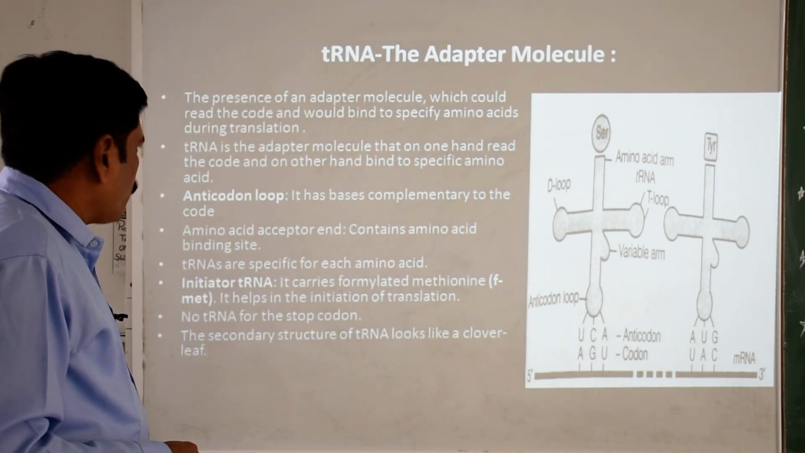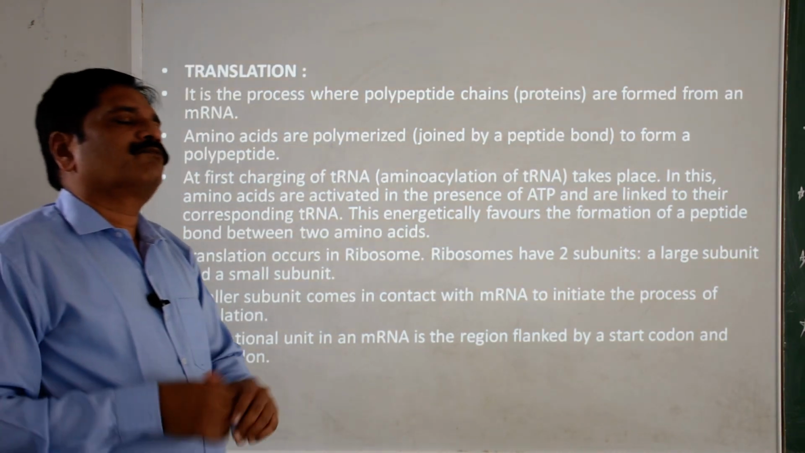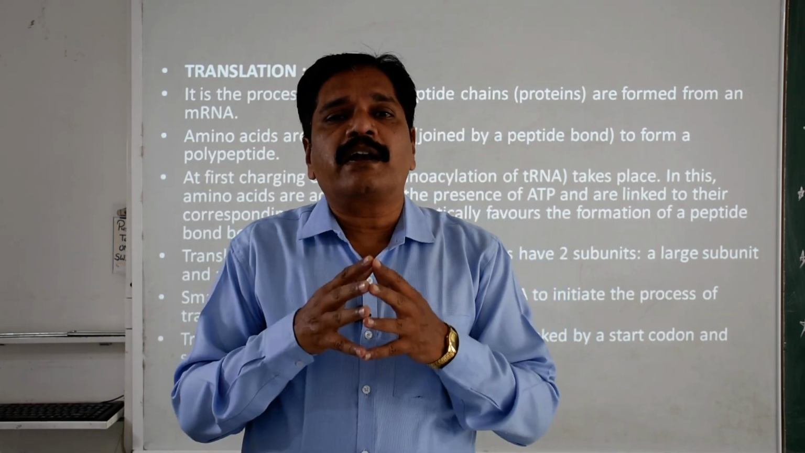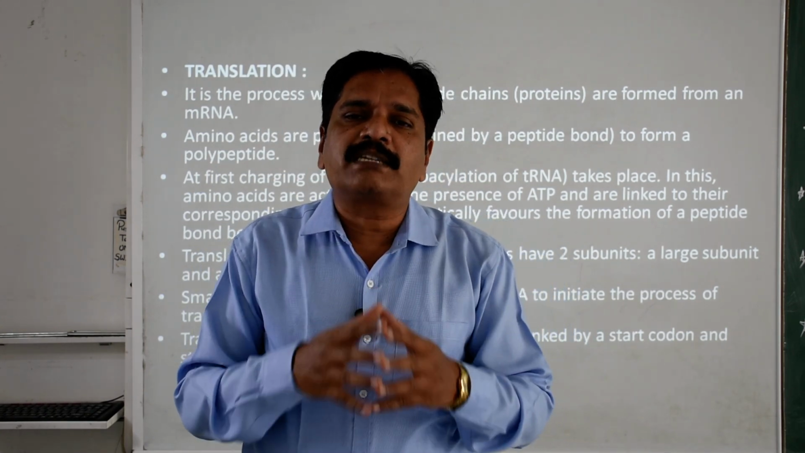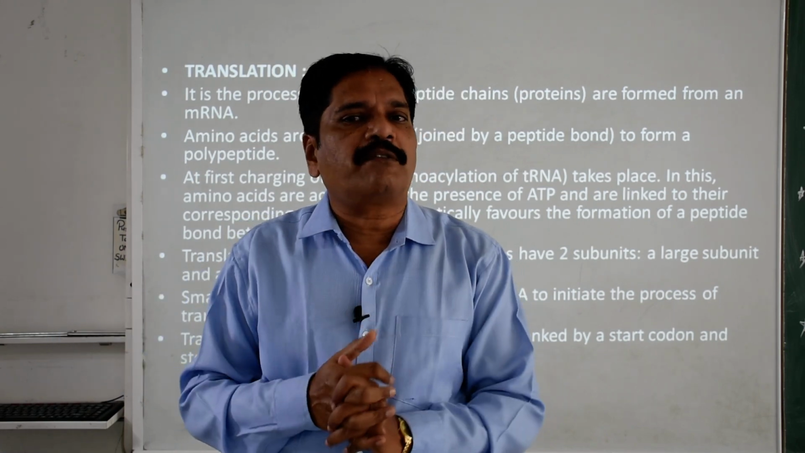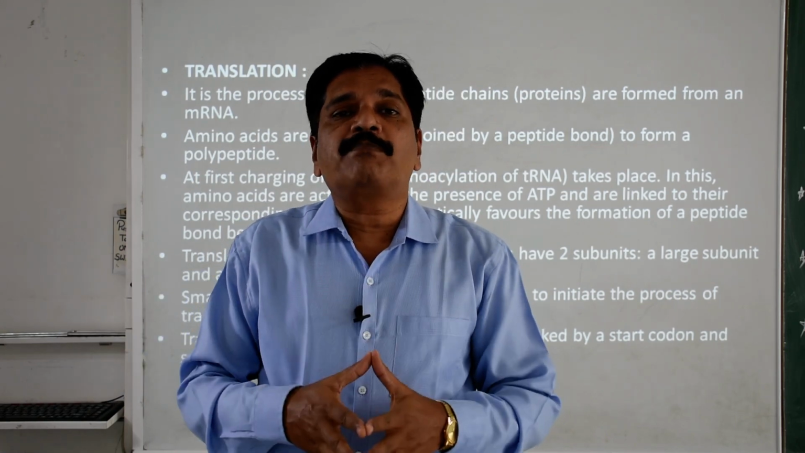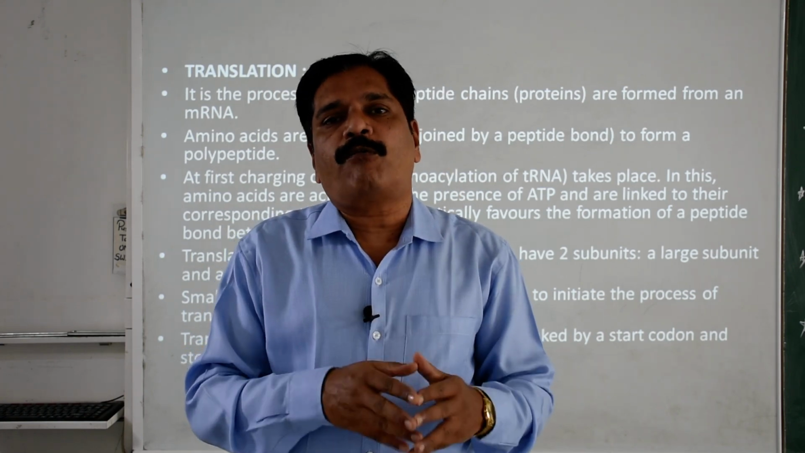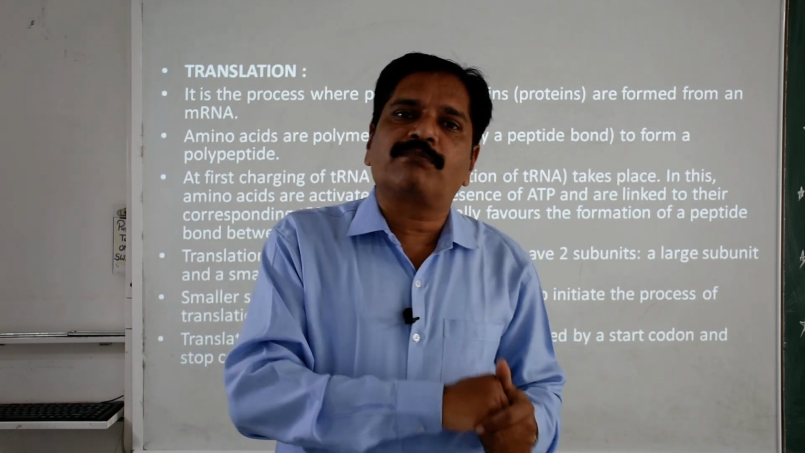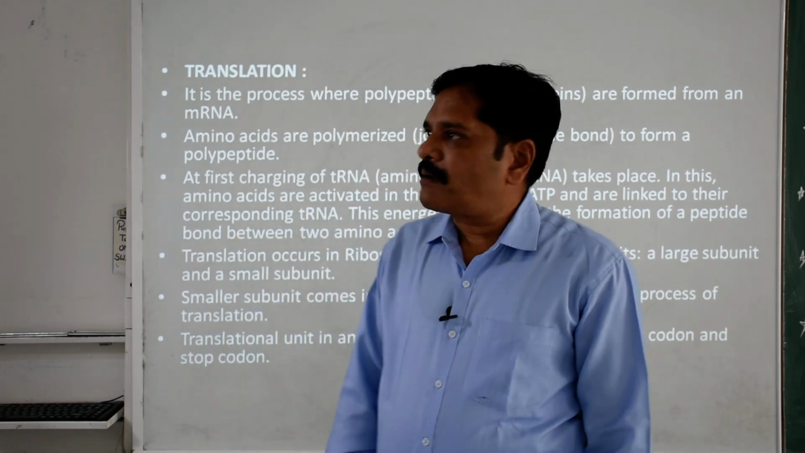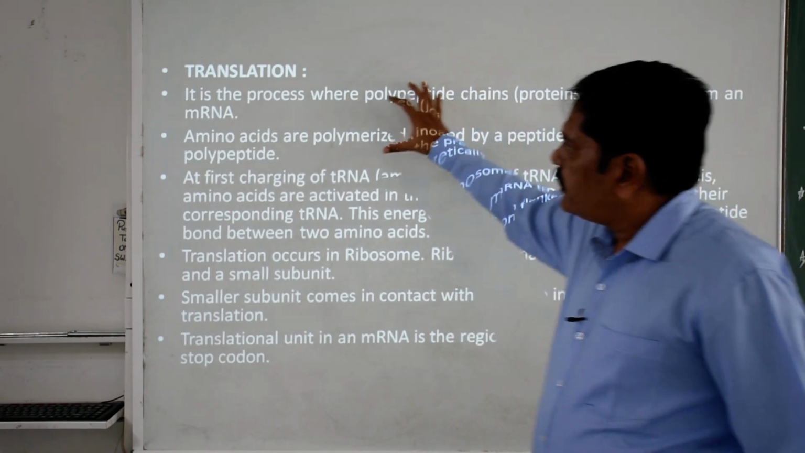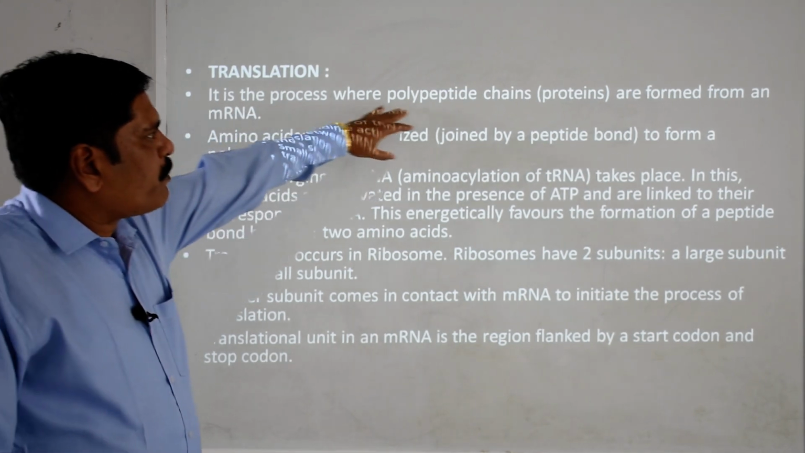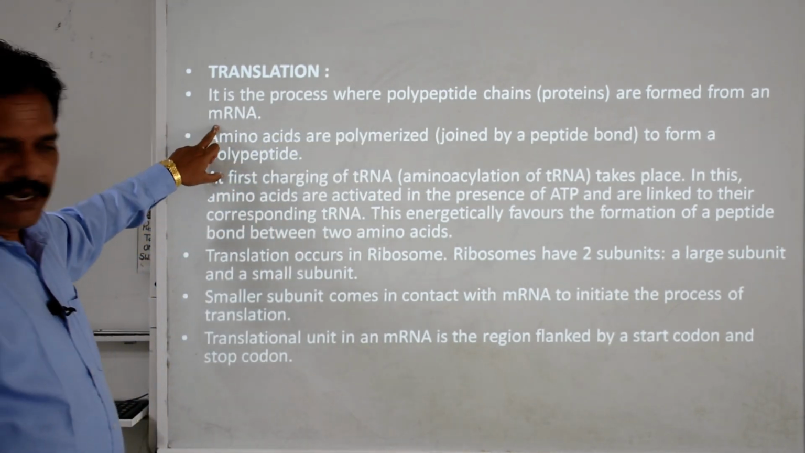Now we are going to discuss the process of translation. What is translation? Translation is nothing special. It is just the arrangement of amino acids in a specific chain by forming polypeptide bonds with the help of the information brought in the form of the genetic code by mRNA from the DNA used as a template, right. So translation has different steps. What is the first one? It is the process where the polypeptide chain is formed from an mRNA, right.